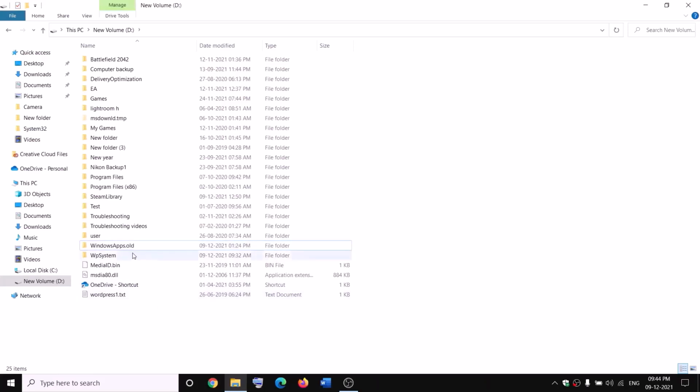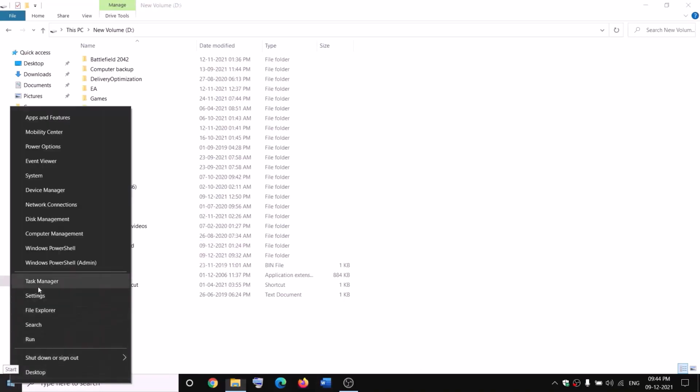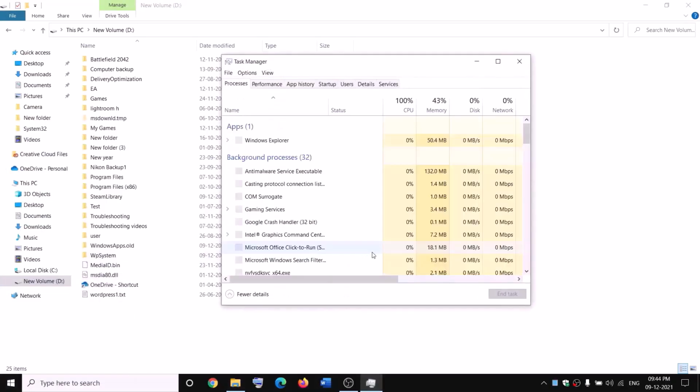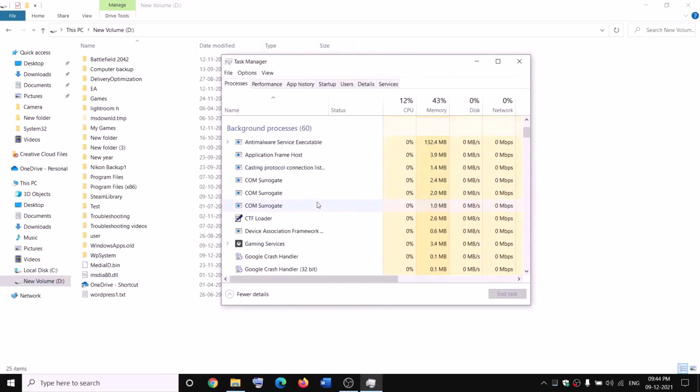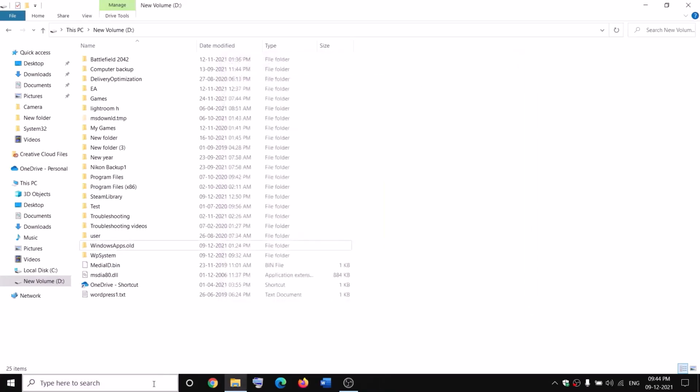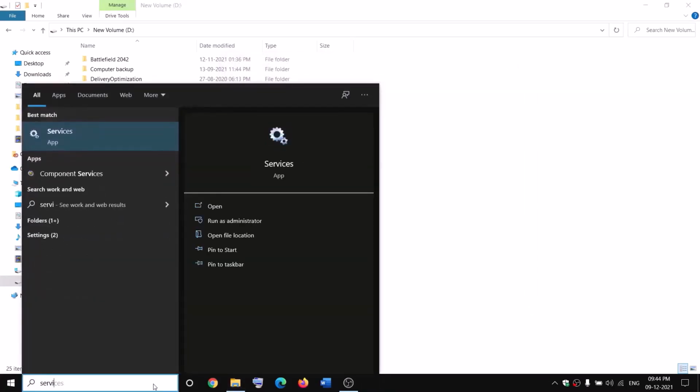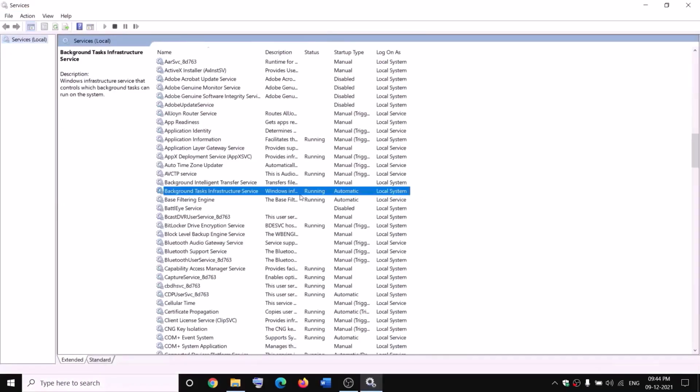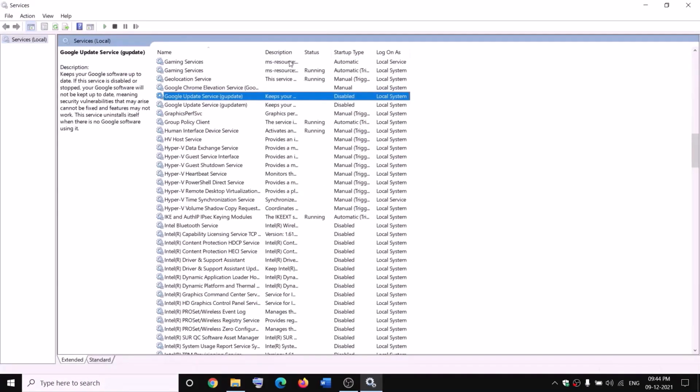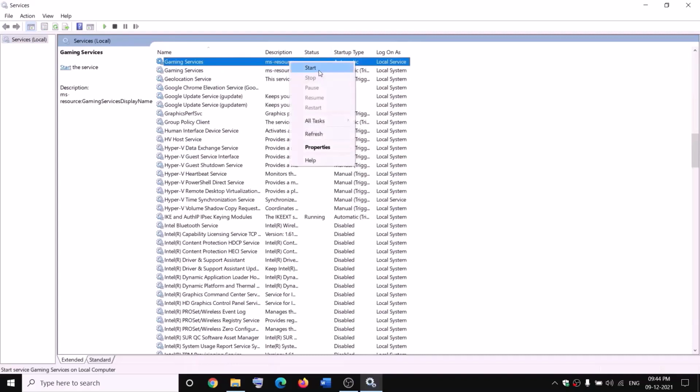While renaming it, if you receive any kind of error message which says file is open, in that case open Task Manager on your computer: right-click on the Start menu, click on Task Manager. If you find Gaming Services, right-click and click on End Task. Also open Services, find Gaming Services, right-click on Gaming Services, click on Stop.